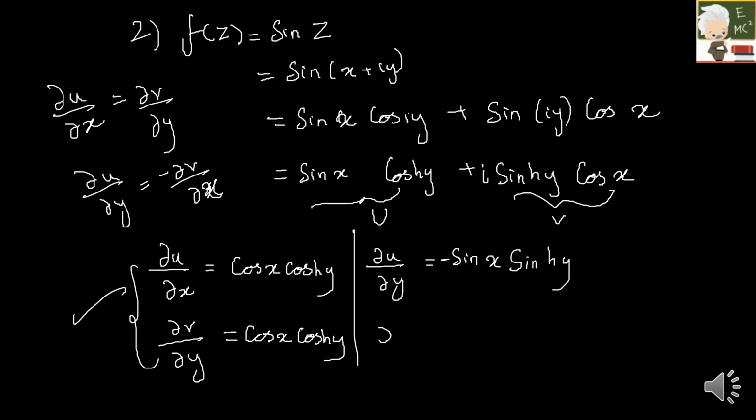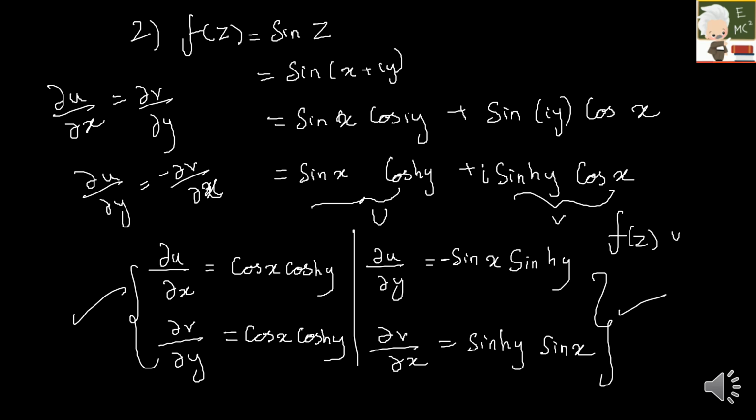Next is dou v by dou x, right? So dou v by dou x would be sine hyperbolic y, and I have to differentiate cos. Cos would be sine x, right? So sine x. Again, both these conditions are equal. Therefore, my function f of z is an analytic function. This is how you usually verify whether a function is analytic or not.